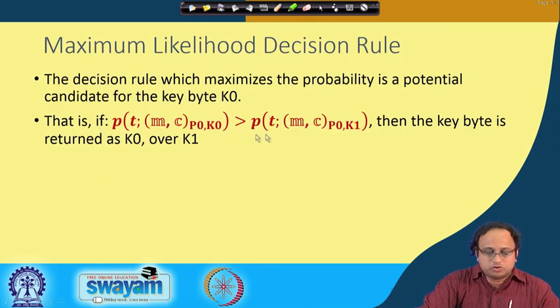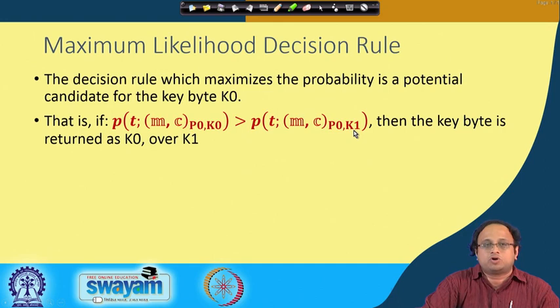Now we discuss a rule called the maximum likelihood decision rule, which is the decision rule which maximizes the probability and gives me the potential candidate for the key byte k0. For example, we have developed a template for k0 where the Hamming weight is 0, and we have also created a template where the Hamming weight is 4, denoted as k1.